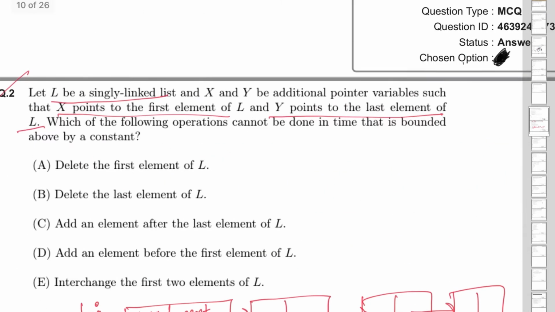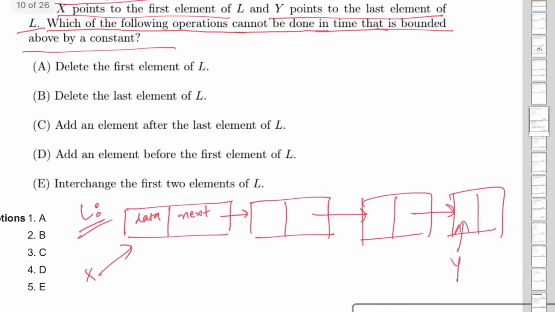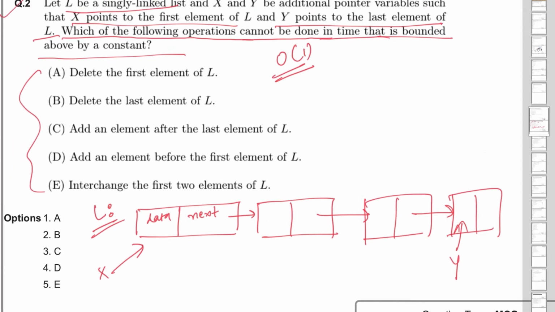Okay, now it is asked that which of the following operation can't be done in time that is bounded above by a constant. So we actually have to figure out which operation among these 5 operations that can't be done in constant time, which is O of 1. All right, so let's check all of these options. So option number A, which is delete the first element of linked list.